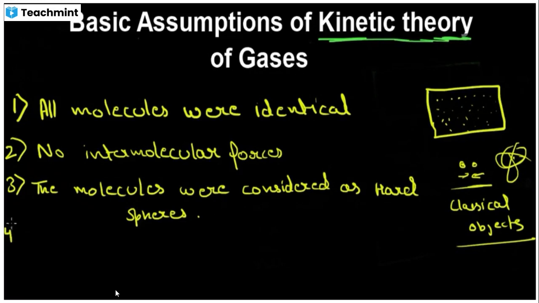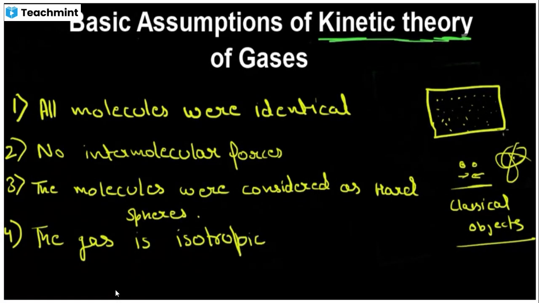Now, the next assumption which was made was that the molecules are equally spread, that the gas is isotropic. That means that when the gas does not have any external force, the molecules are equally spread in all the directions.